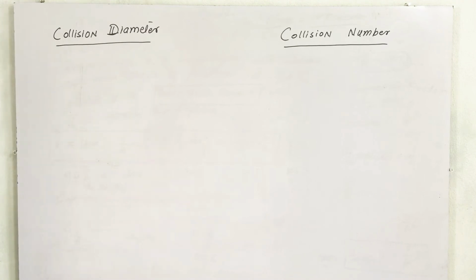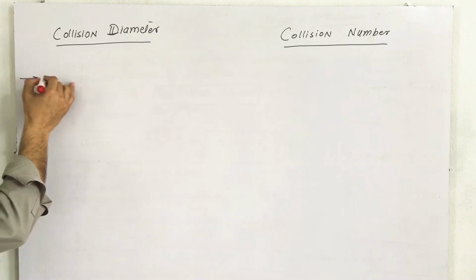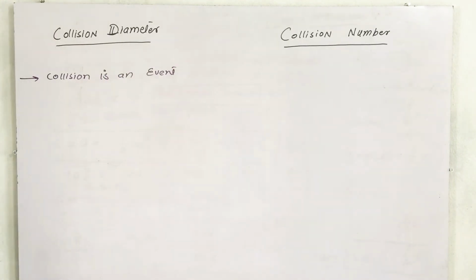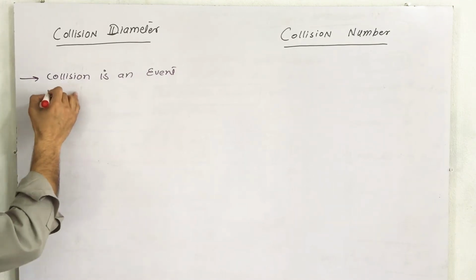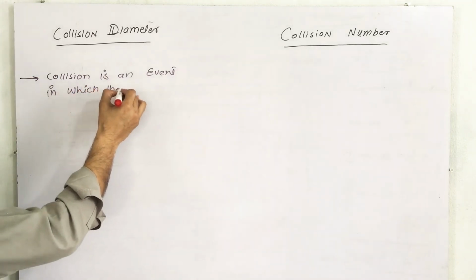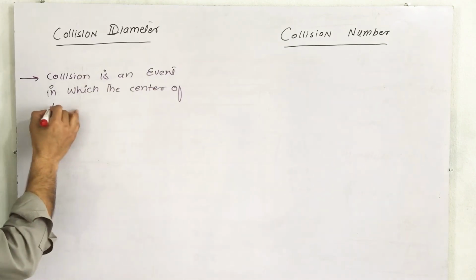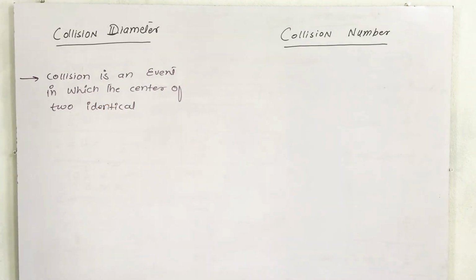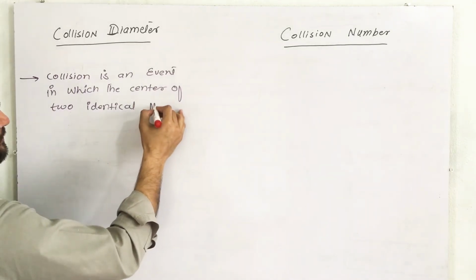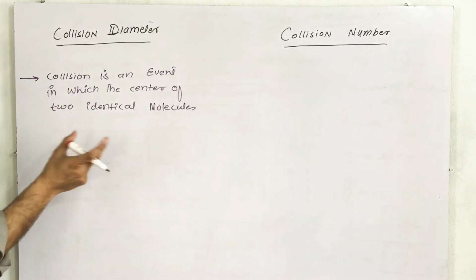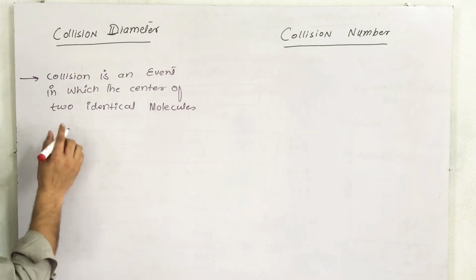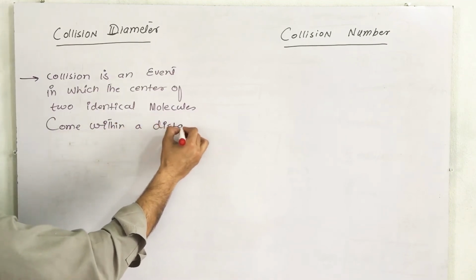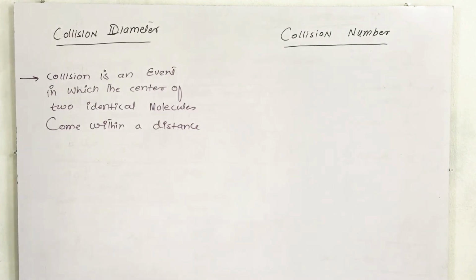Collision is an event in which the center of two identical molecules come within a distance sigma from one another.